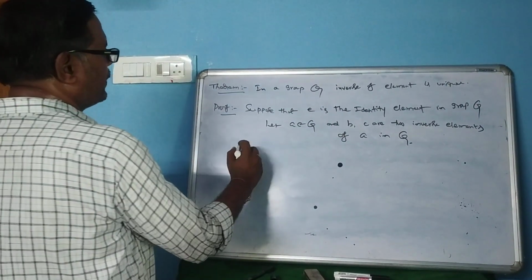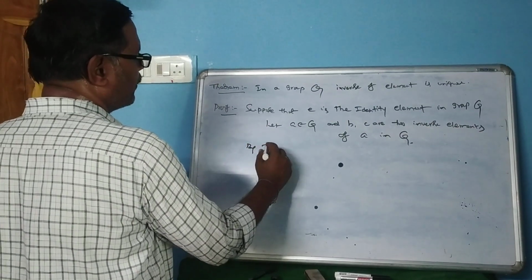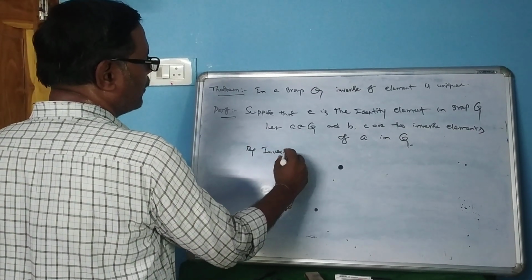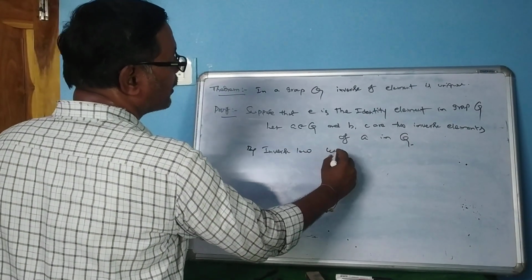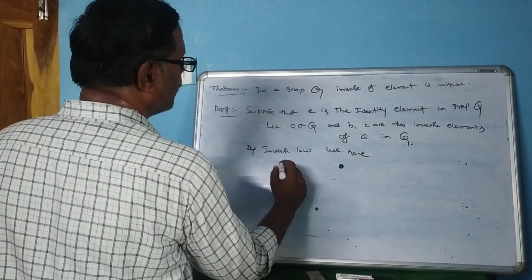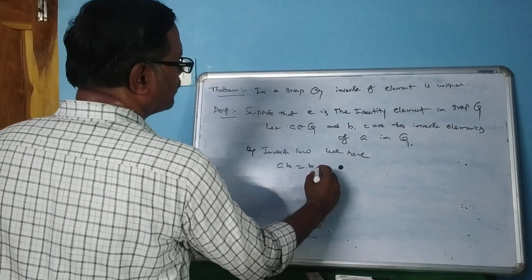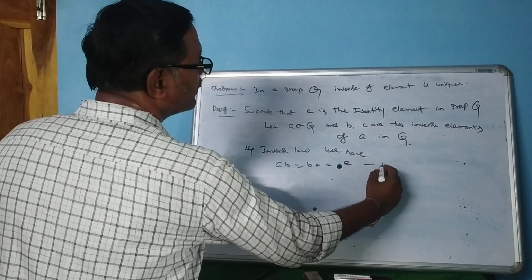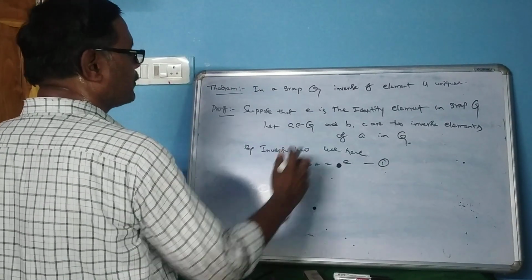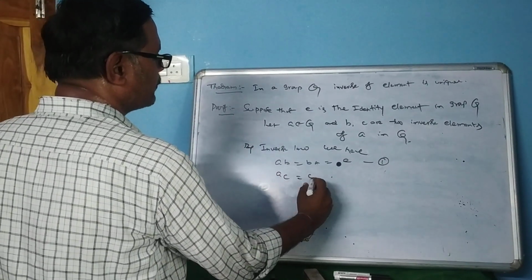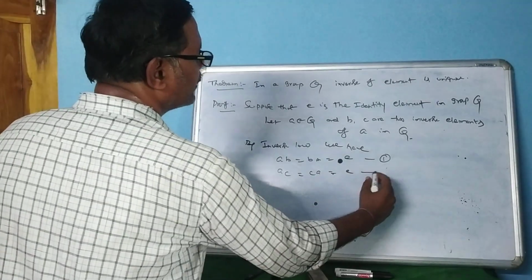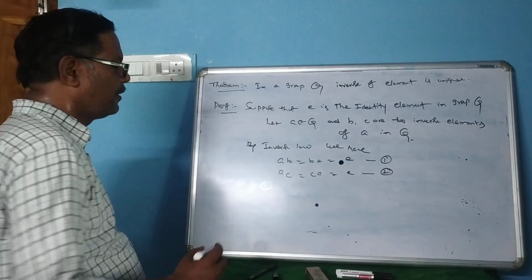By the inverse law, we have ab = ba = e. This is number 1. Also, ac = ca = e. This is number 2.